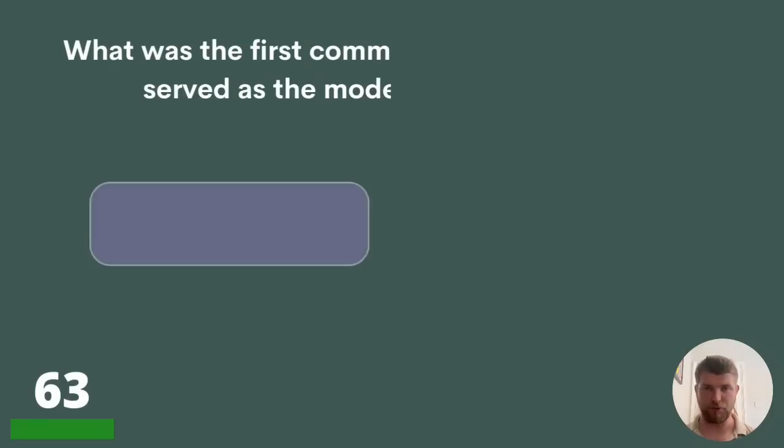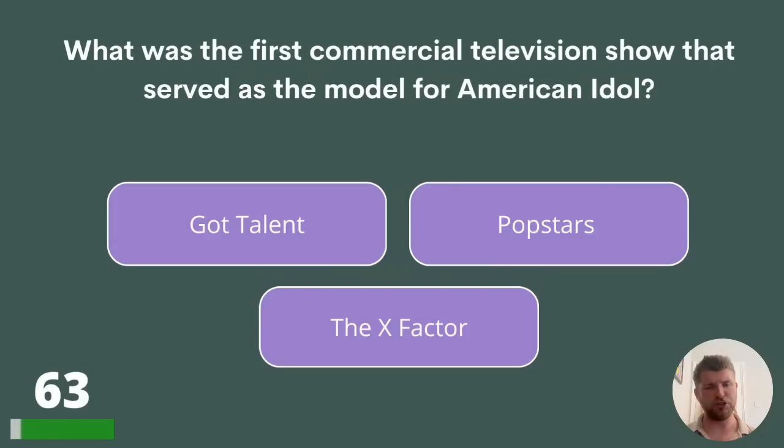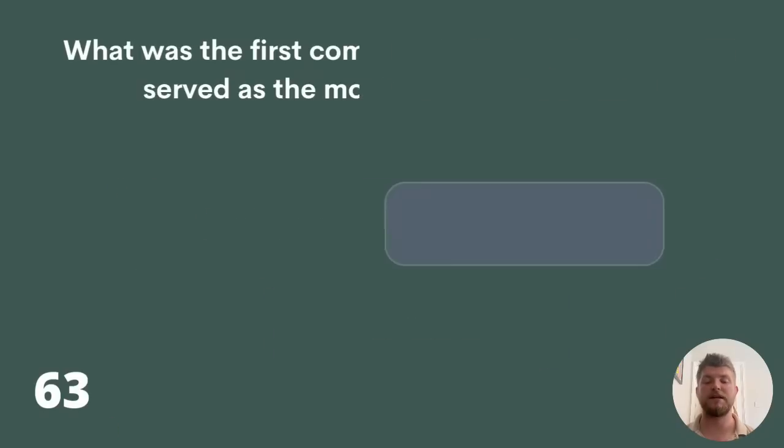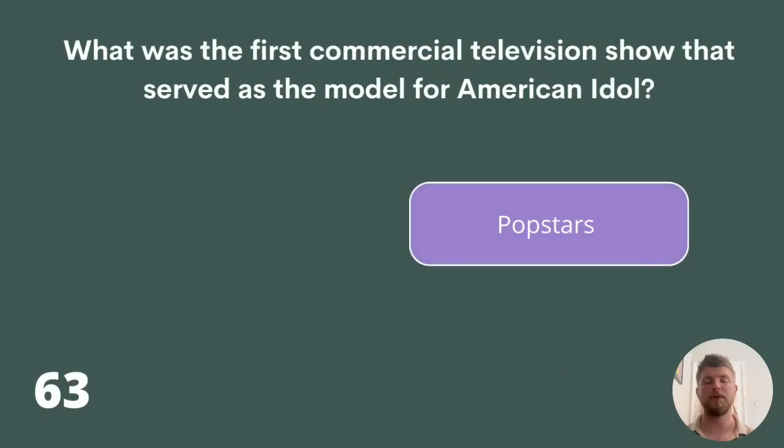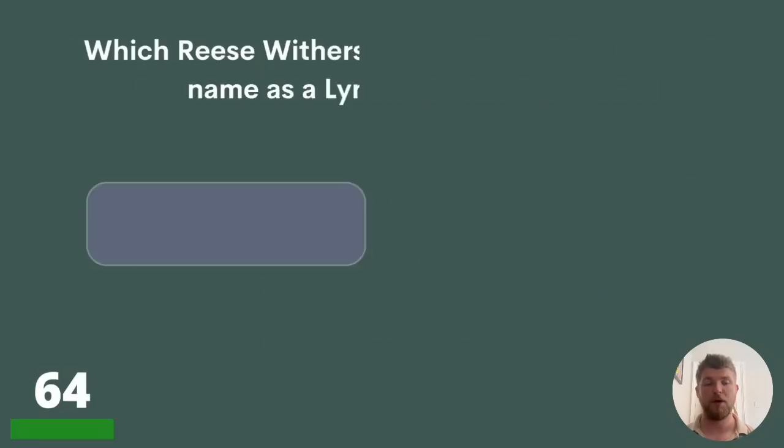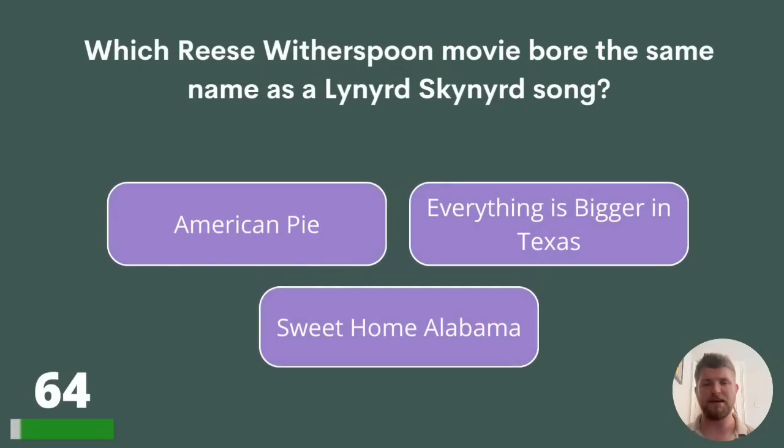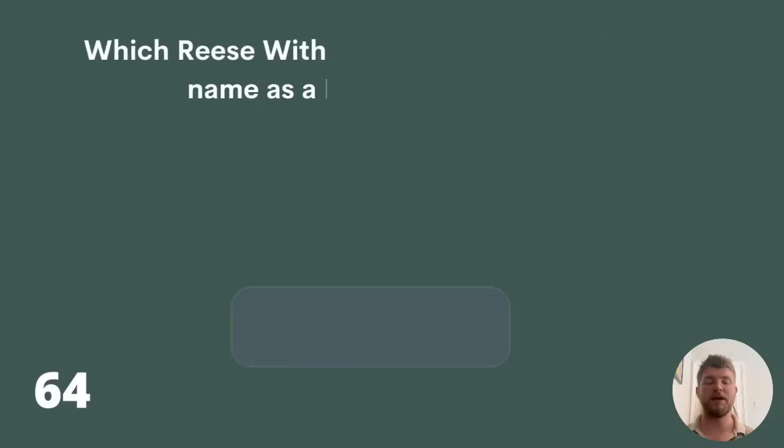On to question 63. What was the first commercial television show that served as the model for American Idol? Got Talent, Pop Stars, or The X Factor? The answer is Pop Stars. Question 64. Which Reese Witherspoon movie bore the same name as a Lynyrd Skynyrd song? American Pie, Everything is Bigger in Texas, or Sweet Home Alabama? The answer is Sweet Home Alabama.